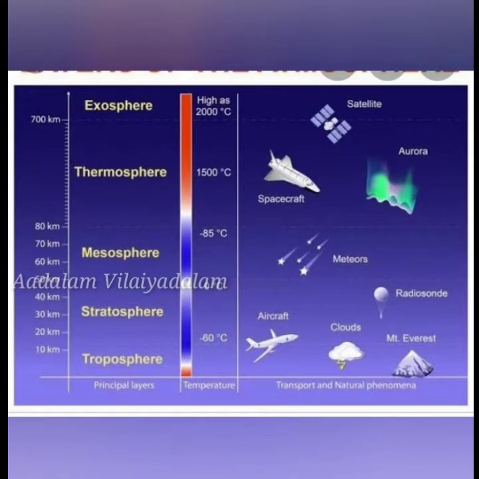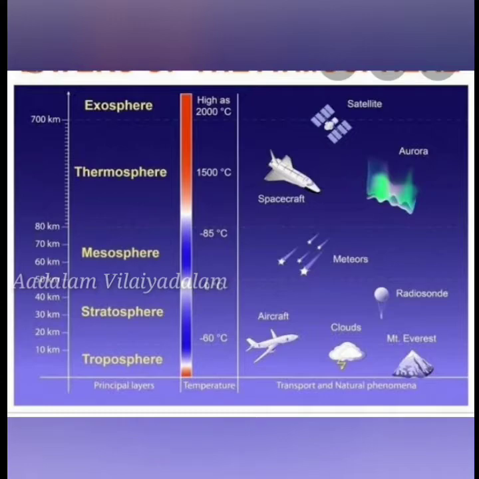It is also characterized by aurora australis and aurora borealis. These are natural lights. We'll see some natural lights in the sky, during evening or morning, in different colors. So this exosphere is responsible for all these lights.